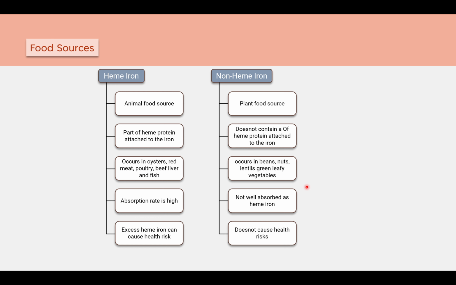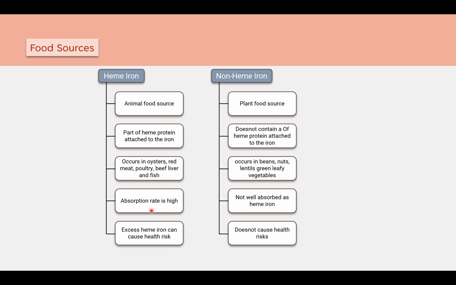The second difference between heme iron and non-heme iron is that the absorption rate of heme iron is much greater than that of non-heme iron. So one would like to have heme iron if the person is non-vegetarian, but if a person is vegetarian, he can have non-heme iron, which should be taken along with vitamin C to enhance its absorption rate.